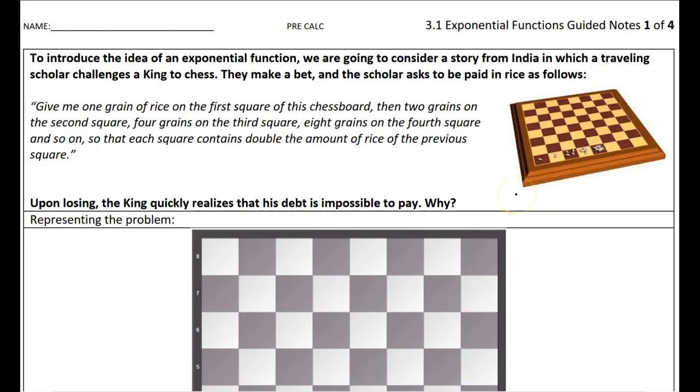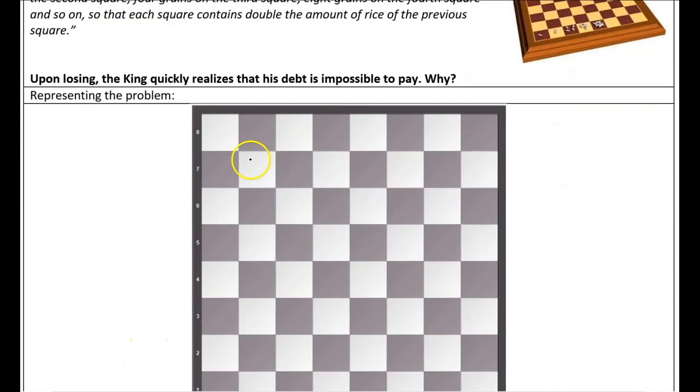And people have been considering this type of problem for a very long time. So to introduce this idea, we're going to start with a story that is actually very, very old. It comes from India a very long time ago. Essentially you've got two guys playing chess, and the winner, they make a bet, and the winner says, you pay me in rice. And the way you pay me in rice is you put 1 grain on the first corner of the chessboard, you put 2 grains on the second space, 4 grains on the third space, 8 grains on the fourth space, and so on, right? And then as the king goes to pay, he realizes that he can't possibly pay that amount that he owes. So let's investigate this a little bit.